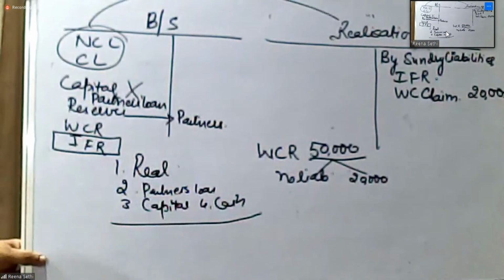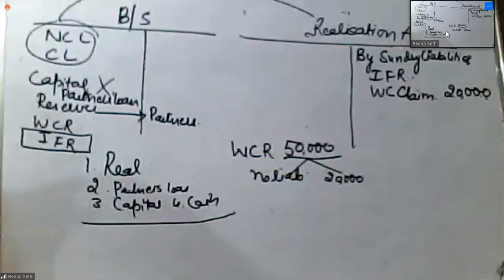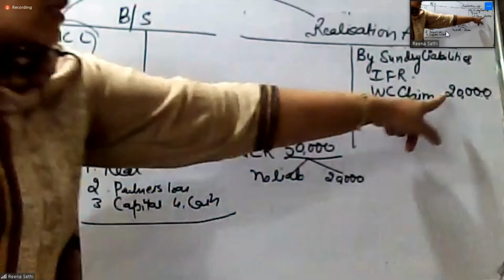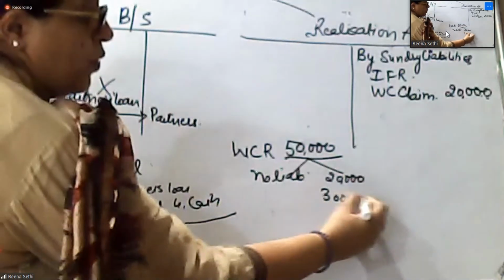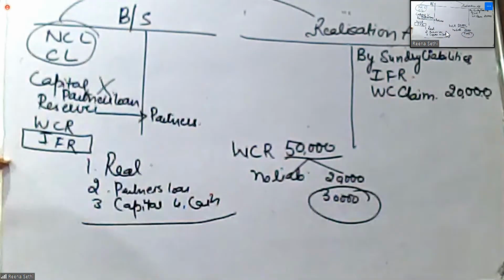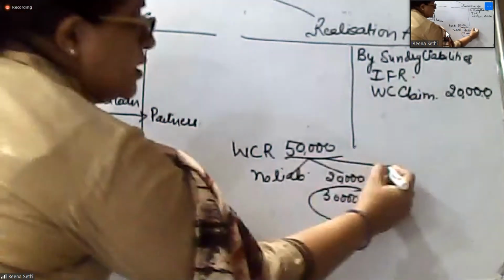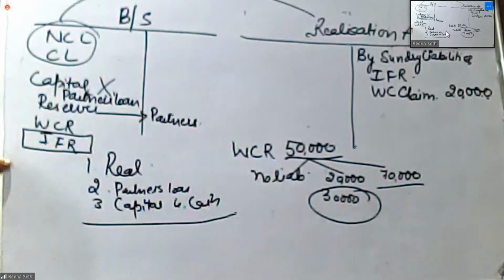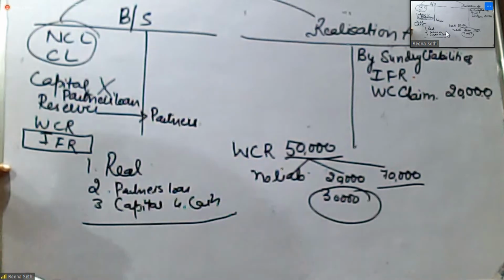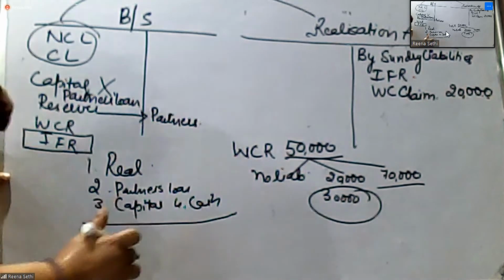I have to pay the claim. I have transferred 20,000. The remaining 30,000 will be distributed amongst the partners. And if I have a liability more than the reserve, suppose a liability of 70,000, then what should I do? Then not the complete 70,000 will be transferred, only 50,000; we cannot transfer more.